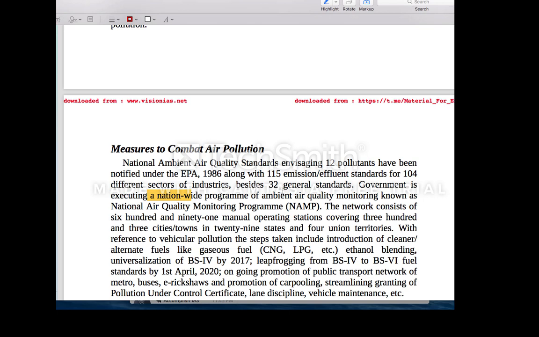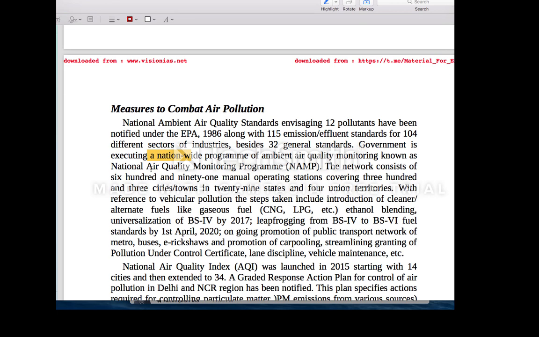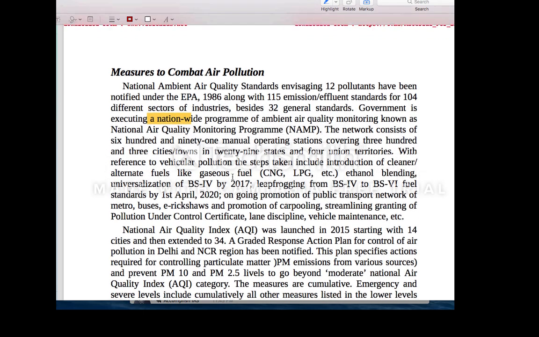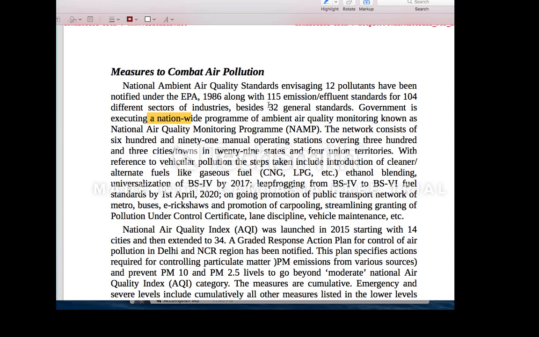Now coming back to our air pollution, there is a national level air quality monitoring program going on nationwide, and CPCB, the Central Pollution Control Board, has developed the National Ambient Air Quality Standards. There is also an app released by the Central Pollution Control Board, called the Samir app, and then there is one more app called the Safar app.